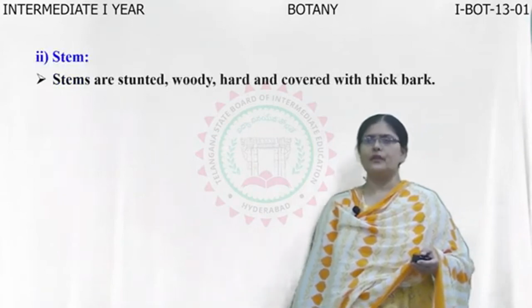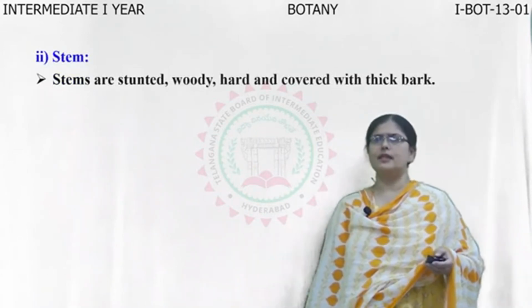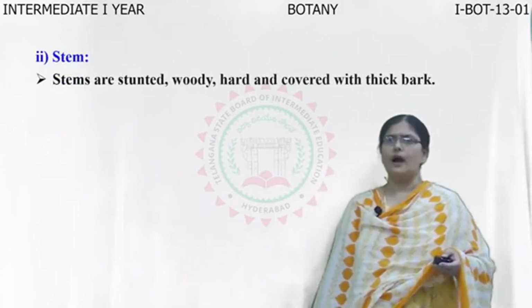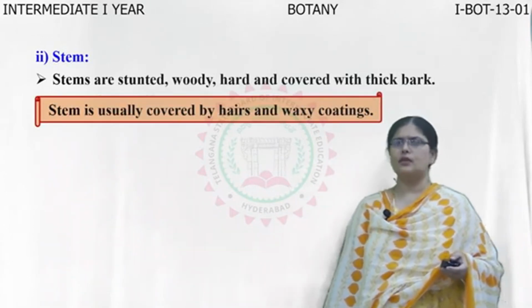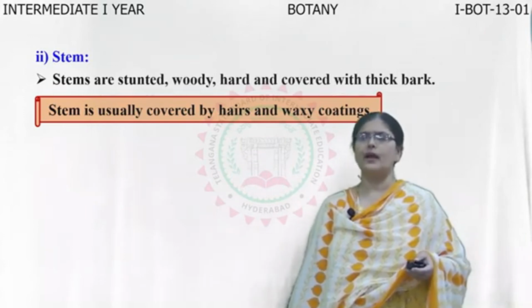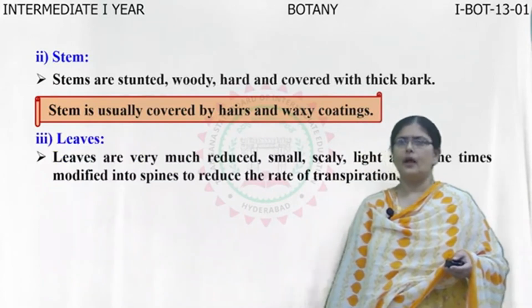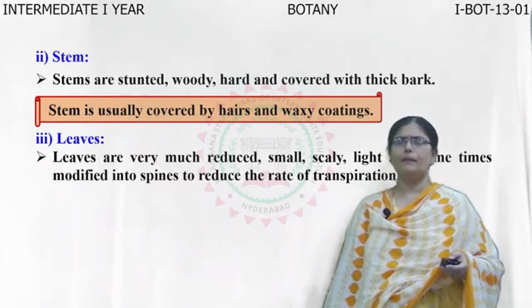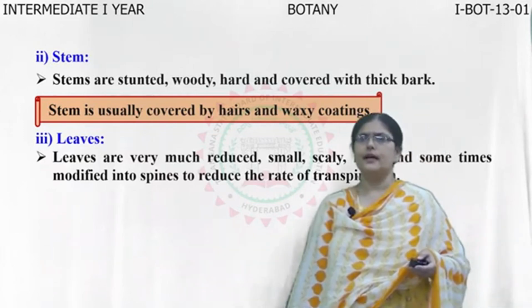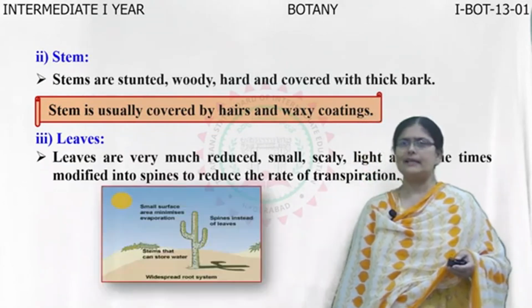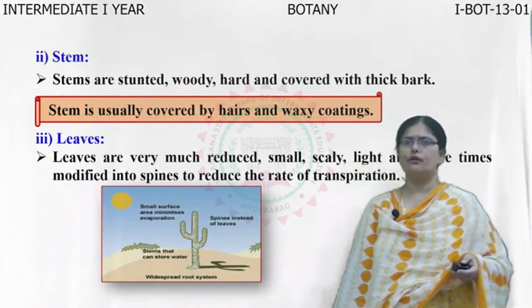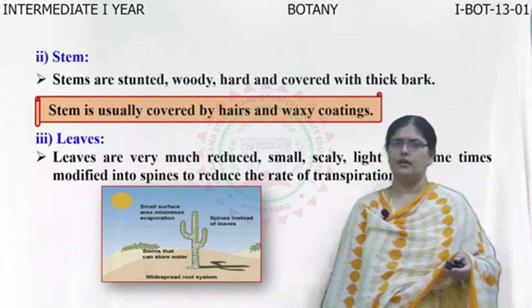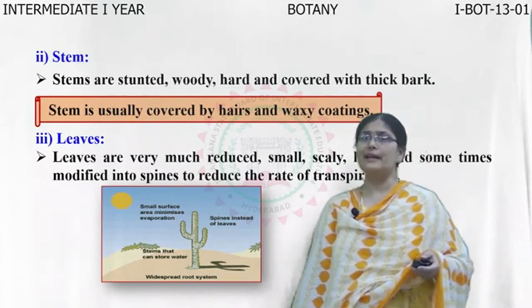In all the xerophytes, the stems are stunted or woody, hard and covered with thick bark, and usually the stem is covered by a lot of hair and waxy coatings. The leaves are very much reduced in xerophytes. They are small, scaly, light and sometimes modified into spines in order to reduce the rate of transpiration or loss of water. So leaves in all xerophytes are highly reduced.